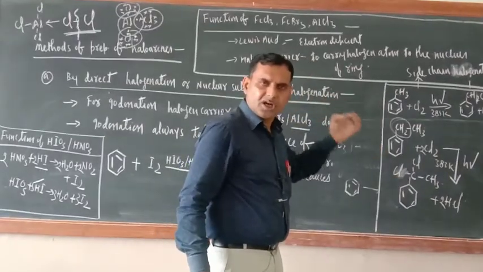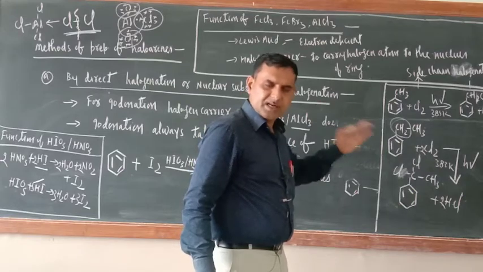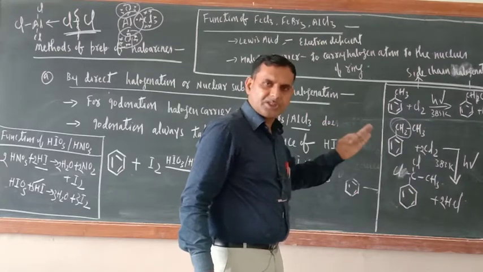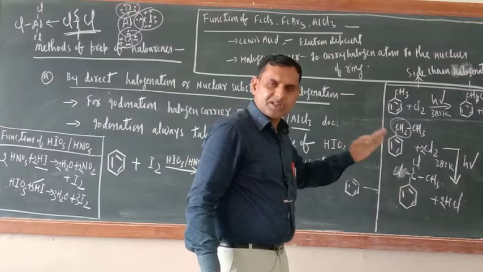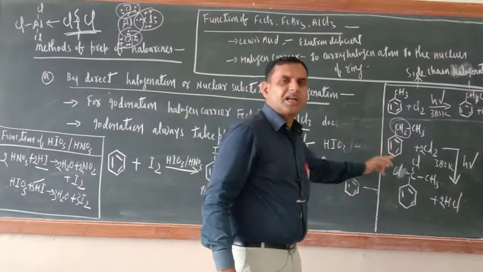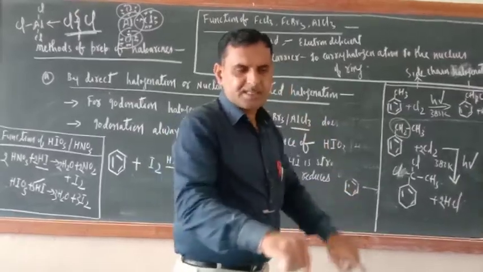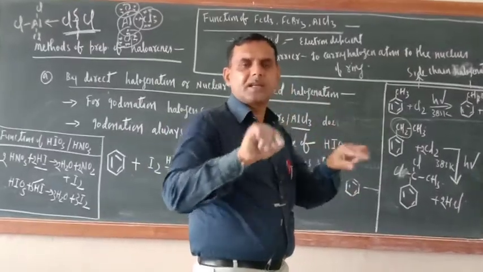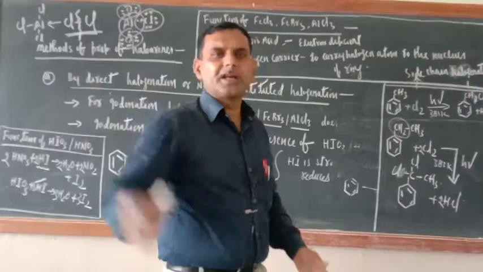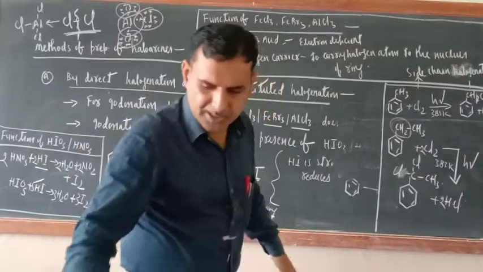Irrespective of the length of the side chain, halogenation always takes place at the benzylic carbon atom only, because in so many exercises I have seen this, especially in the complete the following reaction, such types of examples they have given.